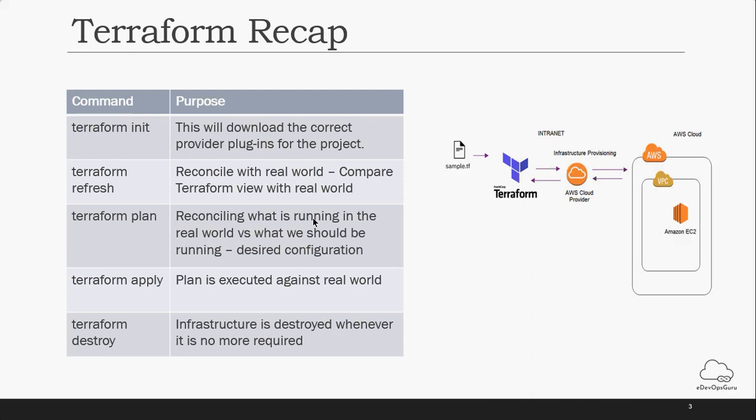So there is a small parameter while executing a command like Terraform apply. It will ask you for confirmation whether you are going to proceed or not, so you have to give a yes option. While you are integrating or automating that process, you need to bypass that, so I can give you a parameter which will not ask me for the yes input. I will show you how to do that.